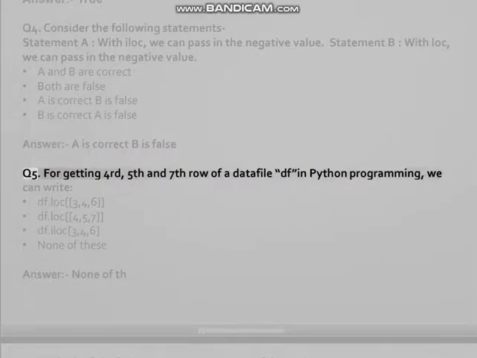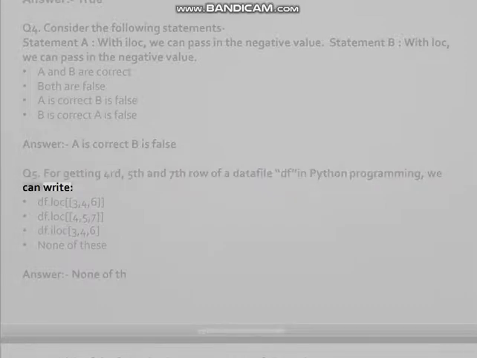Q5. For getting 4th, 5th and 7th row of a data frame df in Python programming, we can write df.loc[3,4,6], df.loc[4,5,7], df.iloc[3,4,6], or none of these. Answer: none of these.